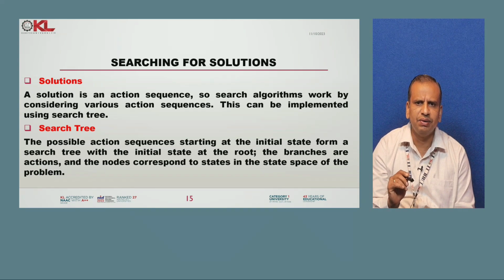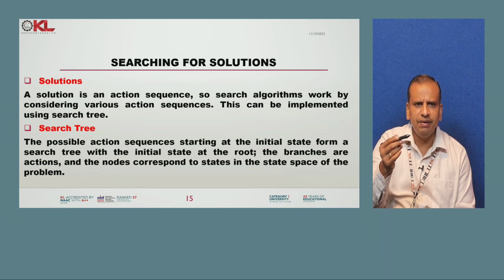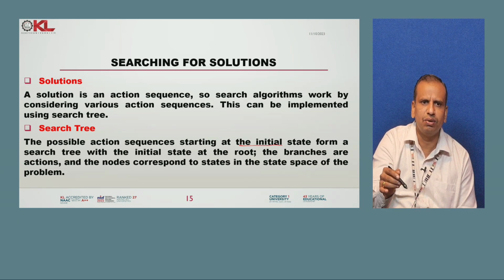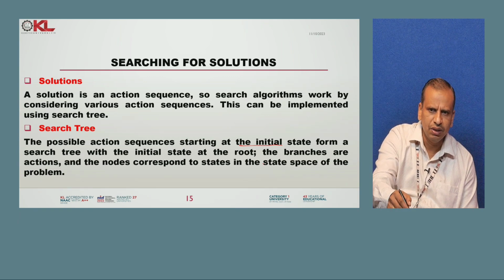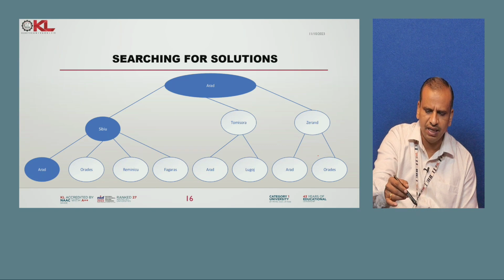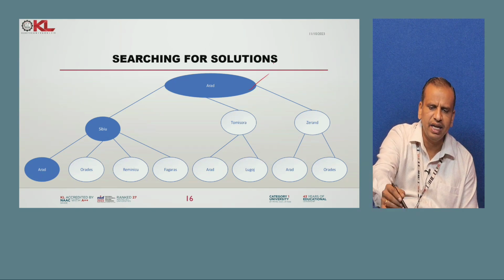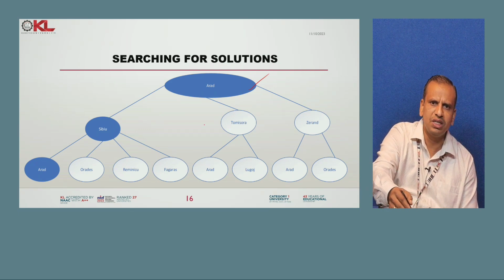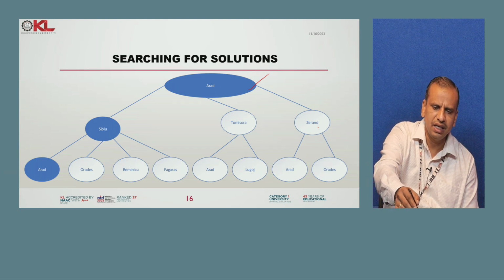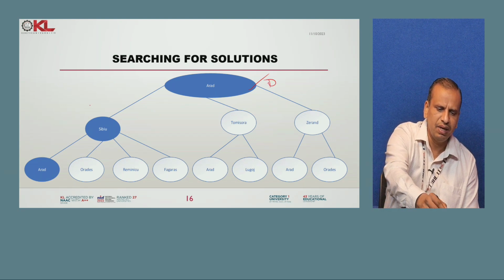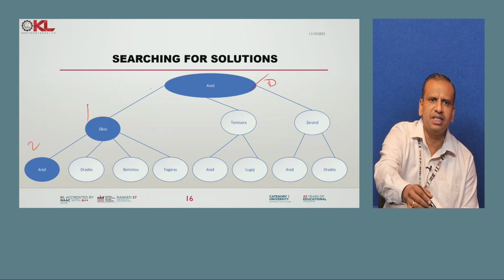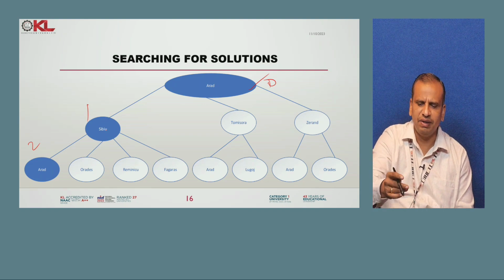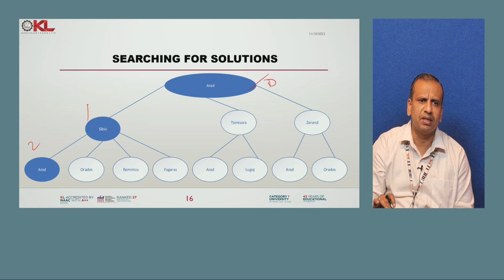In tree search, how does the tree start? A tree has a root node, which is the initial state. From the root node it expands into branches, and you see here it looks like a tree, with Arad, Timisoara, Zerind and so on. Here this is called level 0, level 1, level 2, and so on. Many levels are available. Whether we go to the left side or right side is based on the minimal cost path.